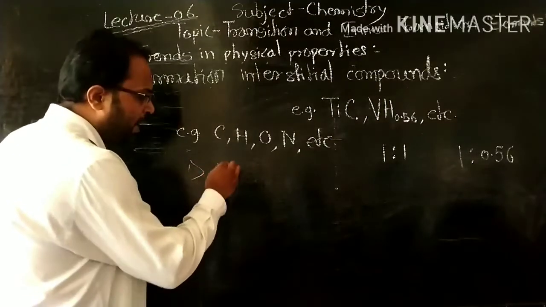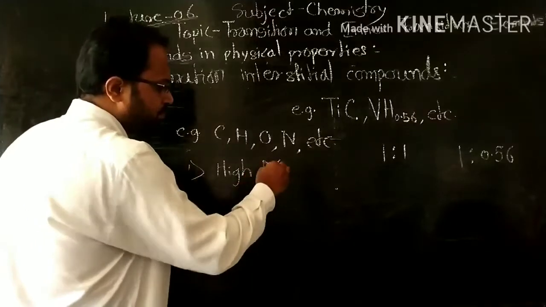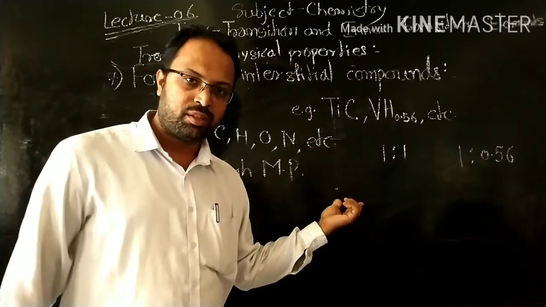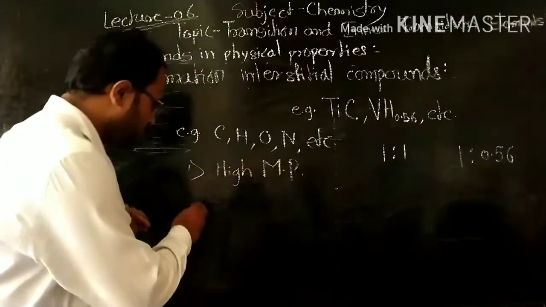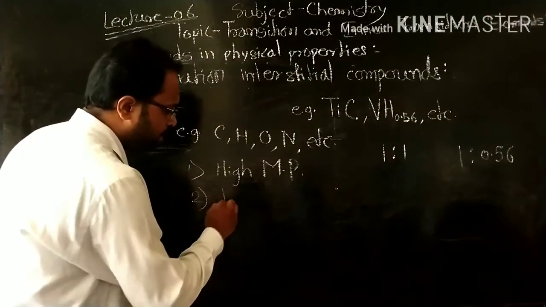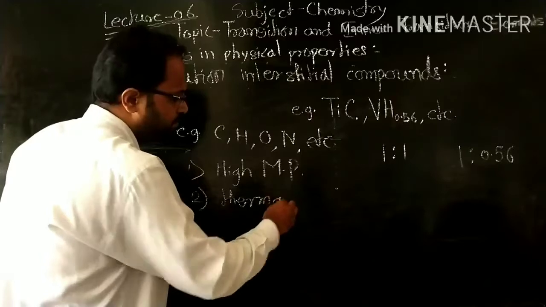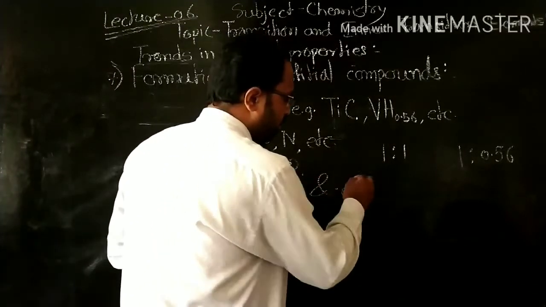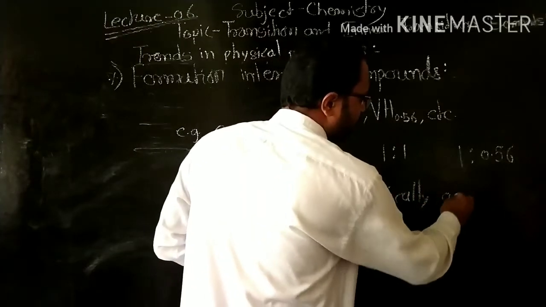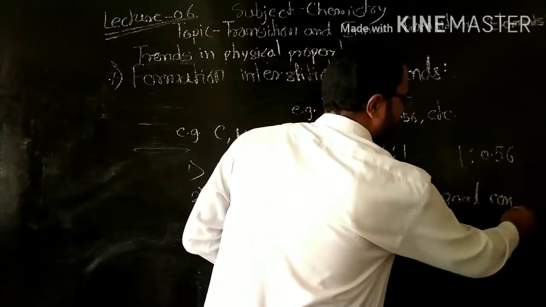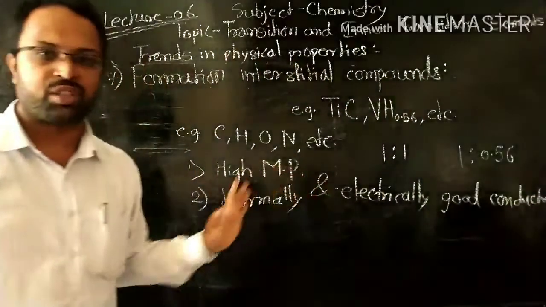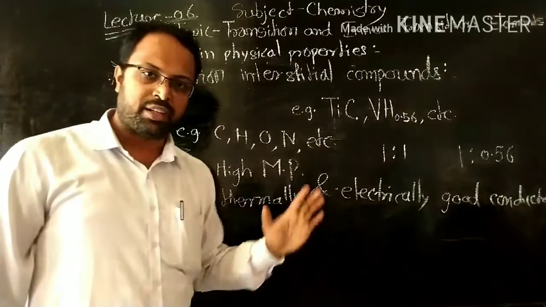They have a higher melting point than the original metal. They are good thermal and electrical conductors, but their conductivity remains the same, thermally and electrically.